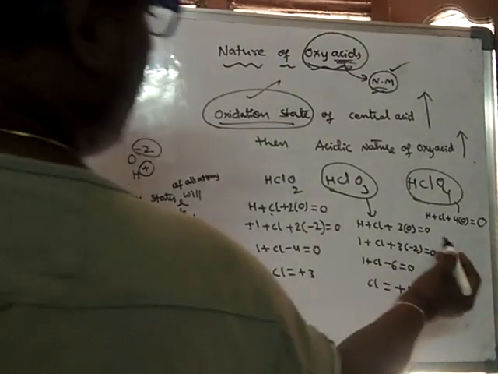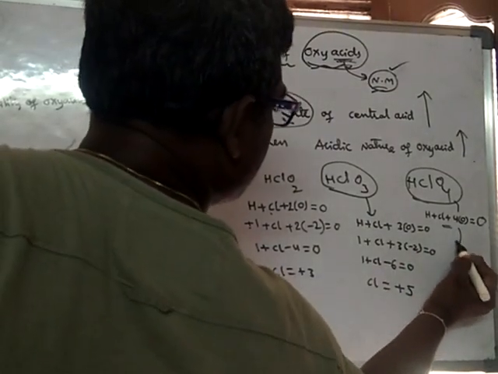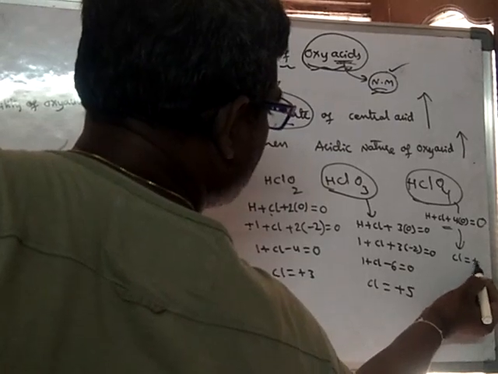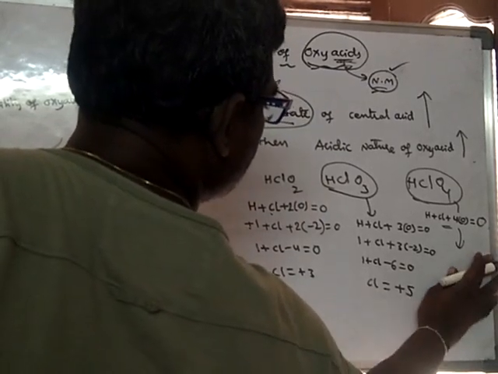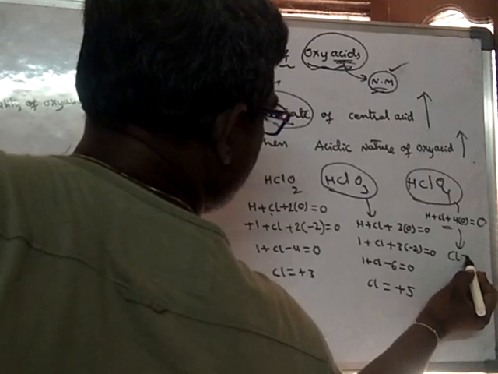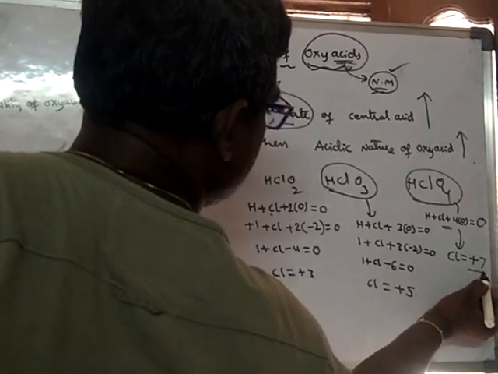So now if you calculate, the chlorine oxidation state will be +7 in this compound.